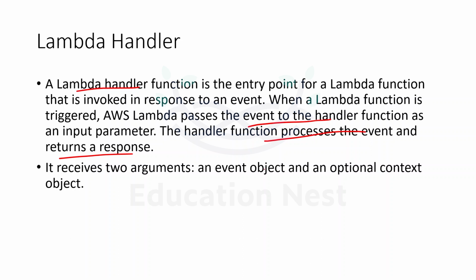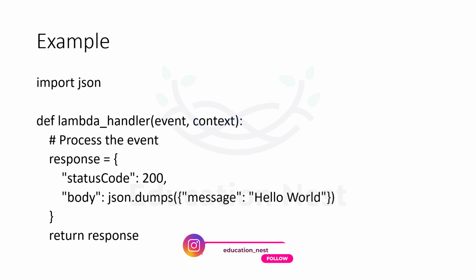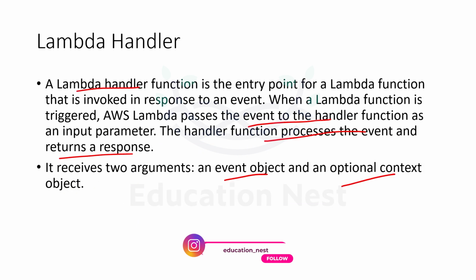This Lambda handler function has two arguments, the event object and an optional context object. The event object will contain all the details of the event that invoked your Lambda function. It will contain all the data and the metadata your Lambda function will require to drive its logic.